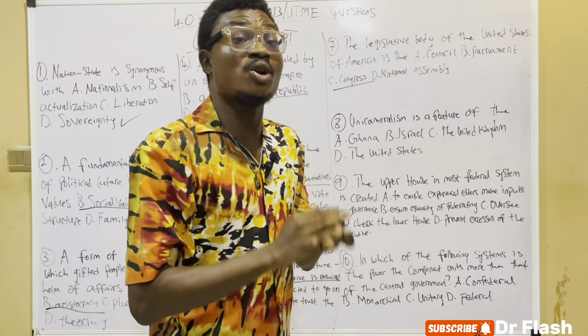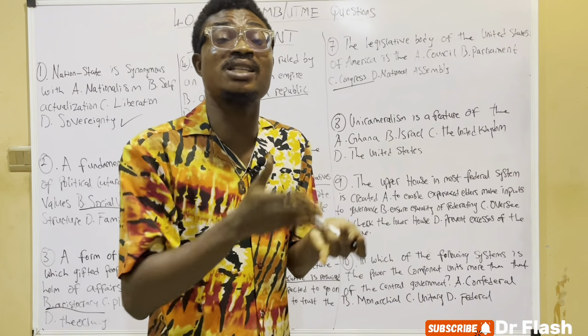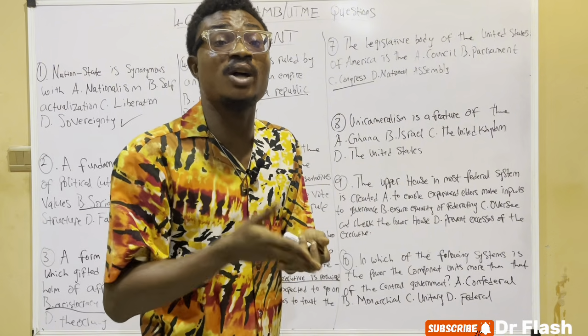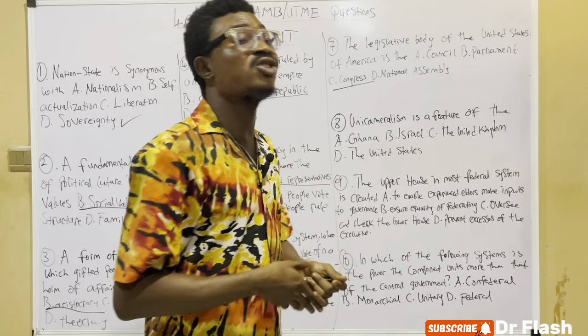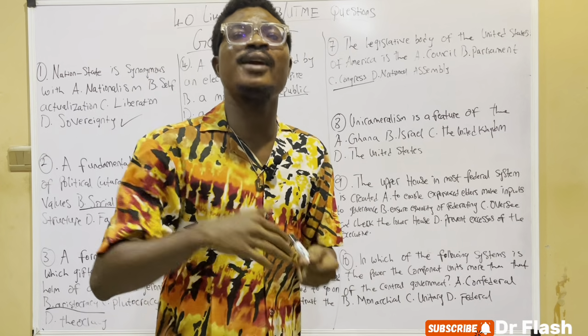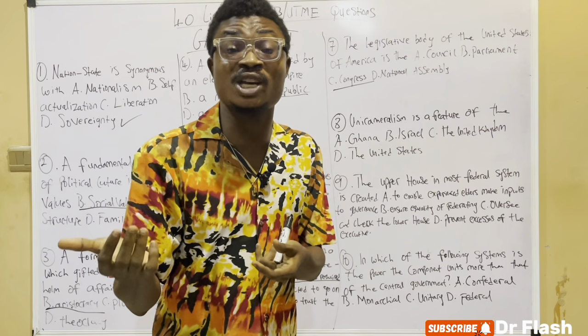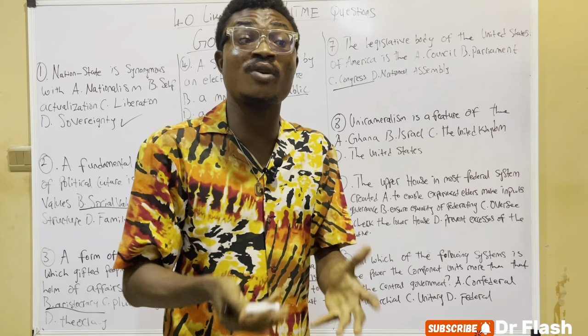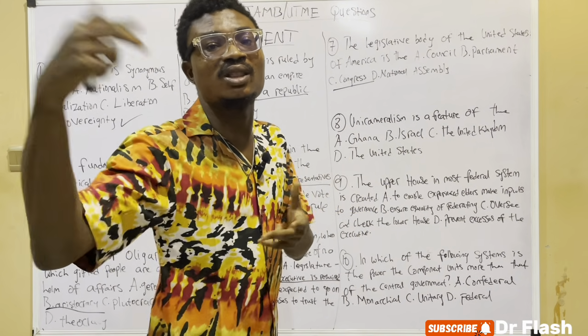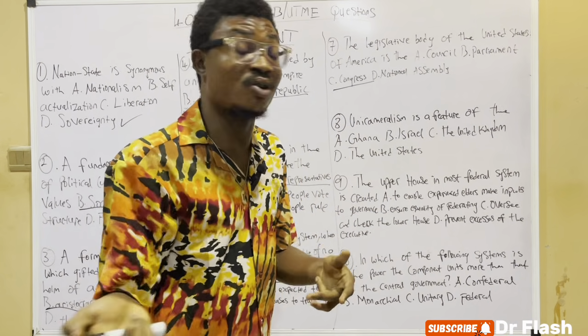Looking at this, we can see that in America, they have two houses, which are the Senate and the House of Representatives. In Britain, they have the House of Lords and the House of Commons. In Nigeria, the National Assembly is made up of the Senate and the House of Representatives. In Germany, they have the Bundestag and the Bundesrat. And in Israel, they have the Knesset. So all these are various legislative bodies in different countries.